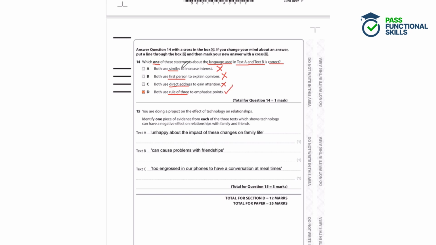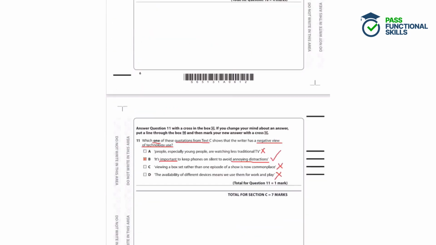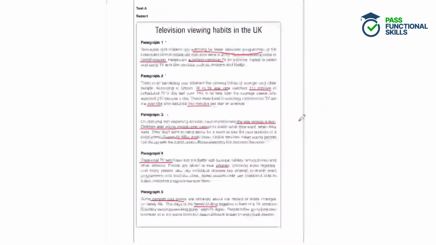Rule of three is where you make a list of 3 things in a row. If we have a look at texts A and B, let's see if we can spot any use of the rule of three. So in text A, we've got a phone, laptop or tablet. That's 3 things in a list together.